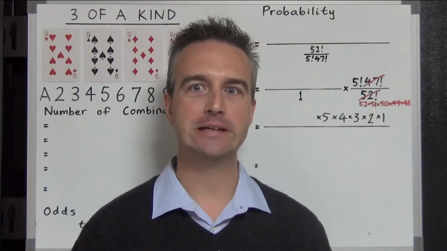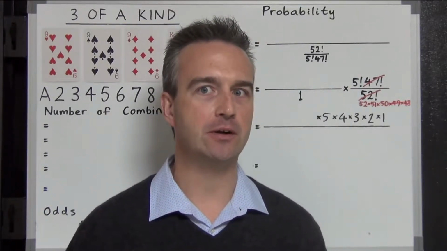So what are the probability and odds of getting 3 of a kind in poker? This is for simple 5-card draw poker where there are no extra cards and no community cards. You might want to watch our permutations and combinations tutorials first in order to fully understand the calculation.